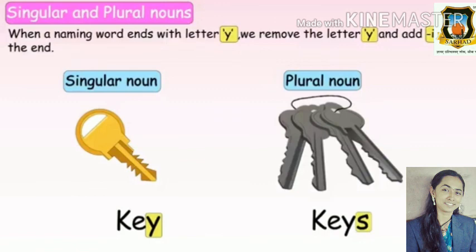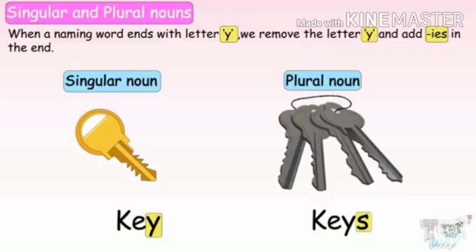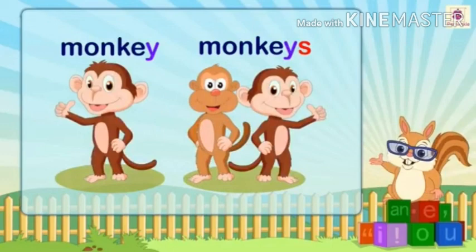So here is the next word, K-E-Y, key. Before Y there is the alphabet E, and E is a vowel. So again we are not going to remove Y. We will add S to make the plural noun. So K-E-Y, key, is the singular noun, and K-E-Y-S, keys, is the plural noun. We just add S to make a plural noun.